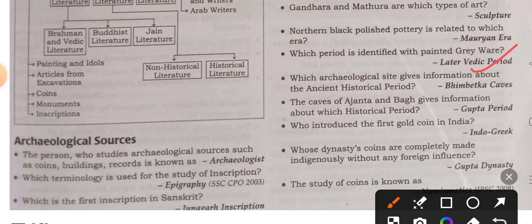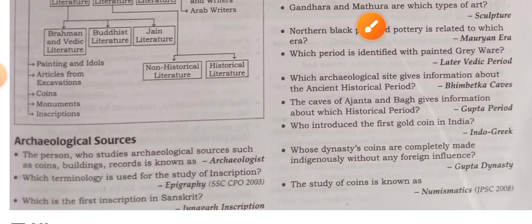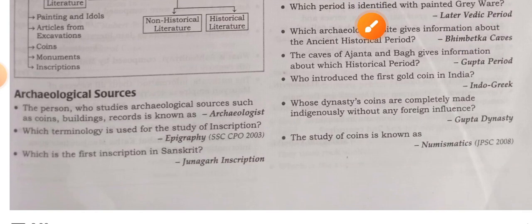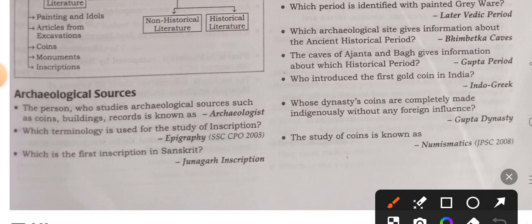Which archaeological site gives information about the ancient historical period? Bhimbetka caves. The caves of Ajanta and Bagh give information about which historical period? Gupta period. Who introduced the first gold coin in India? Indo-Greek.